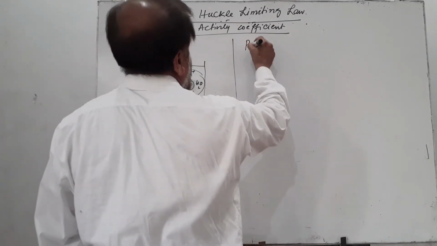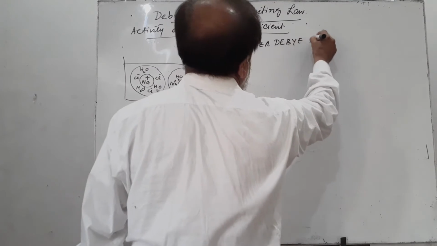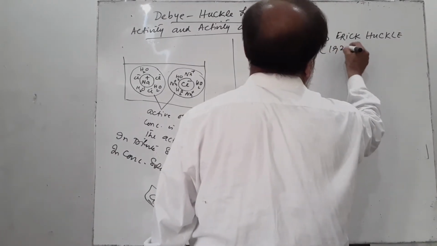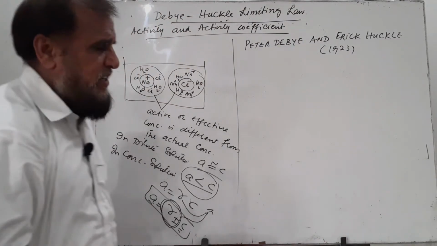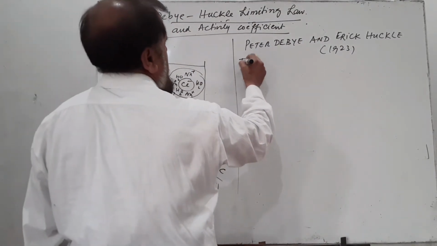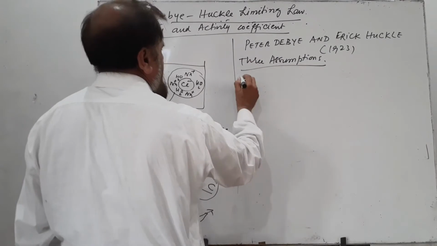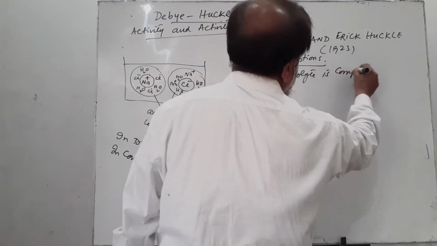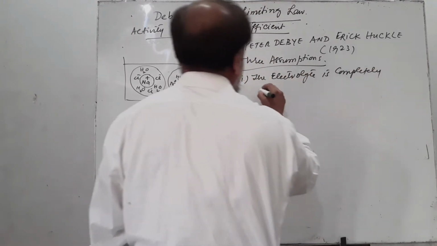Peter Debye and Erich Huckel in 1923 proposed a theory which is based on three assumptions. The first assumption is that the electrolyte is completely dissociated into ions.